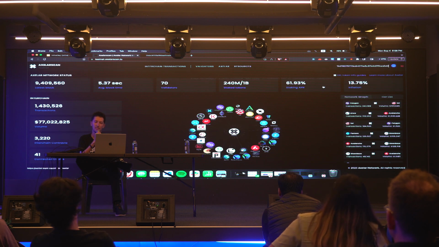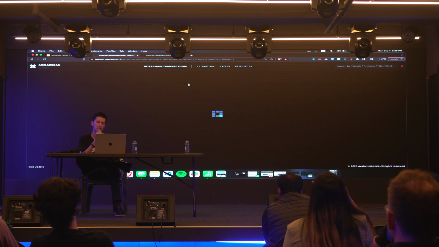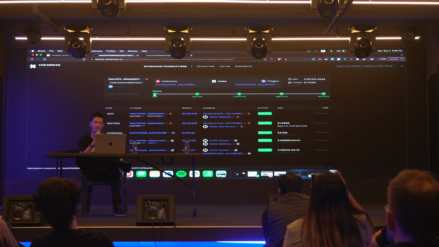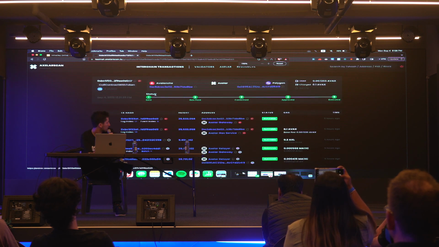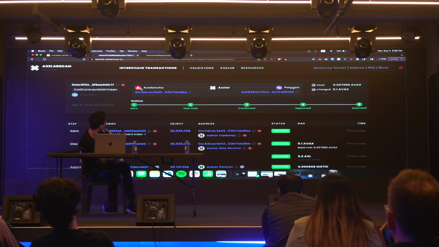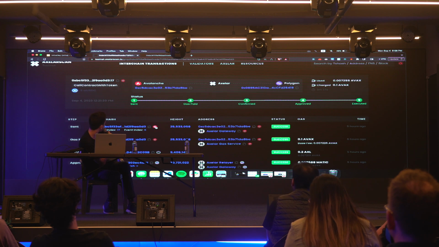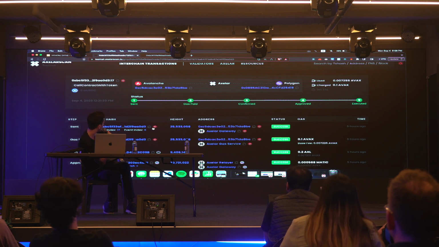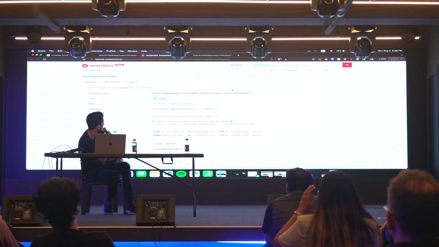And hopefully, we should be seeing this transaction come up. So here you can see, let me make this bigger for you guys, the step-by-step of an interchain transaction. You see it was sent here on Avalanche. You can even click on these symbols, on these logos right here. So if I click on this, for example, it'll take me to the transaction on the Avalanche Block Explorer. I apologize for the light theme.